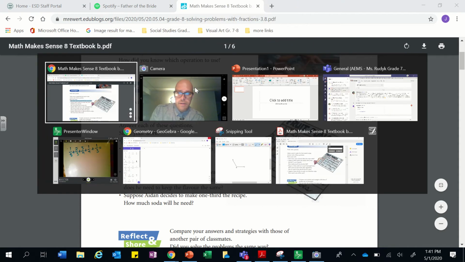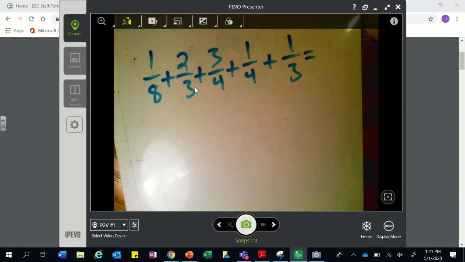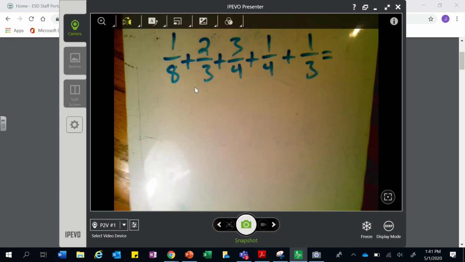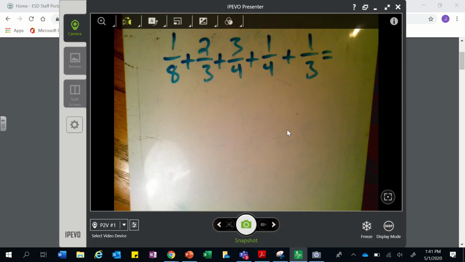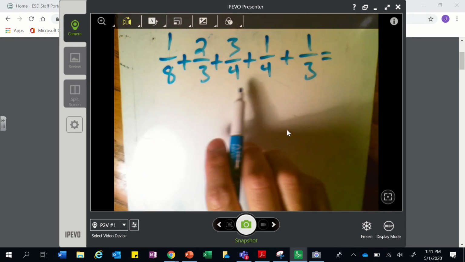Now here is our problem. We've got 1/8 plus 2/3 plus 3/4 plus 1/4 plus 1/3. How did I get that? I was adding up all of these cups here. Now the first problem, I need the denominators to be the same. As you see, they do not line up.